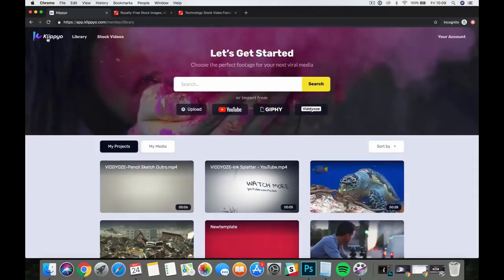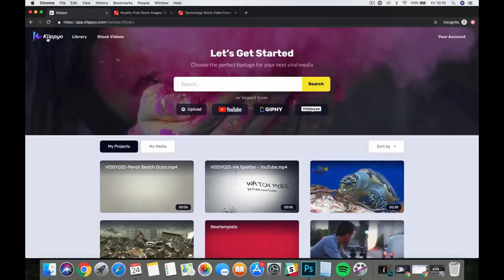Now, if you are on Klippyo on a mobile and you click on the upload button, you actually have the option to shoot the footage right there and then. So if you want to capture a quick video of your house or your garden or out at the beach or whatever, you can do that and it will upload into your Klippyo account. We do recommend right now that you do any of the editing stuff and all of the cool stuff in the editor, which I'll show you, on desktop, because it's a little bit easier to use. We've got a few mobile upgrades coming over the next few days and weeks, so you're going to be able to actually edit on mobile. But again, you can shoot on mobile, fire it into the editor, and again, create away.